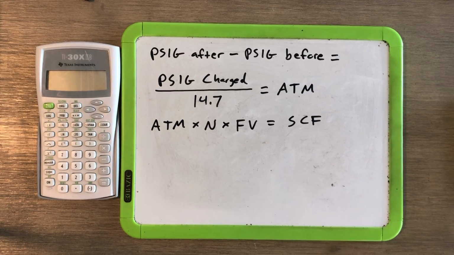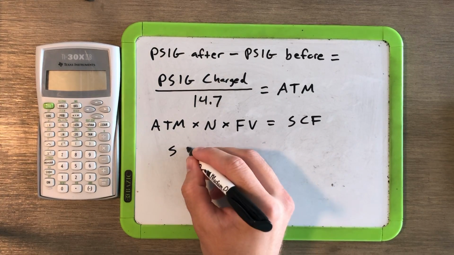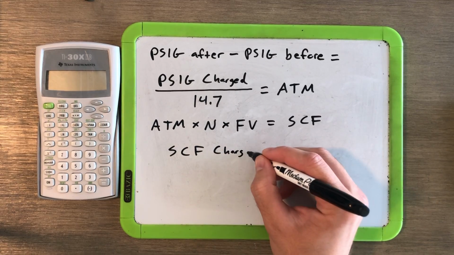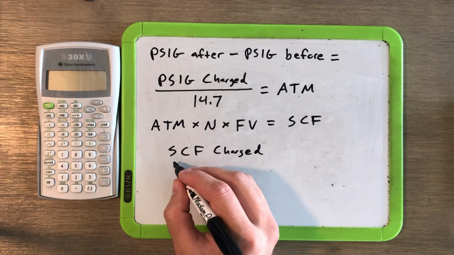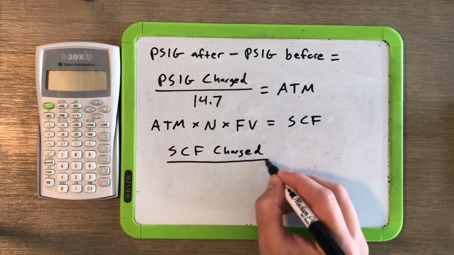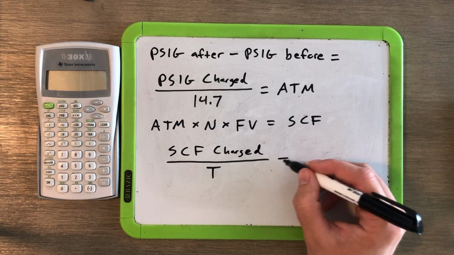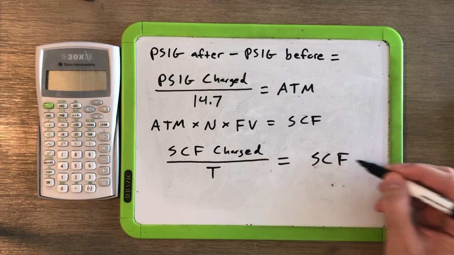And then once we get that, we're going to go ahead and take our standard cubic feet that we did charge, which would be the same as this number over here. And then we're going to divide that by the time in minutes that it took us to charge that. And that's going to give us our final answer in standard cubic feet output.